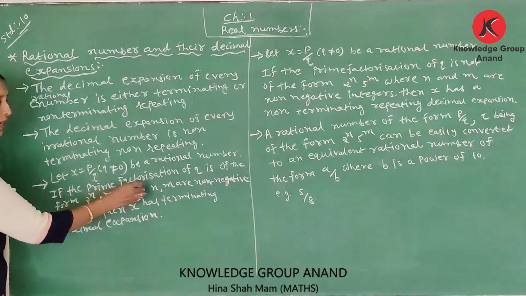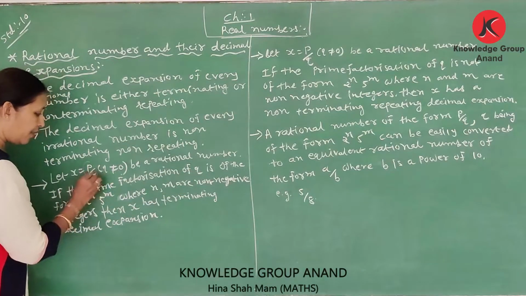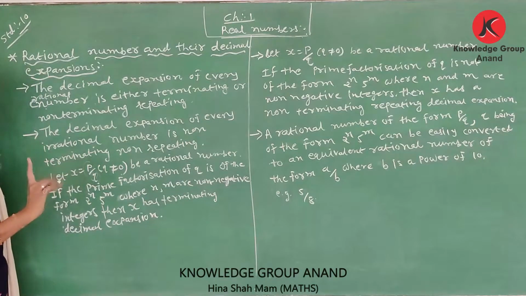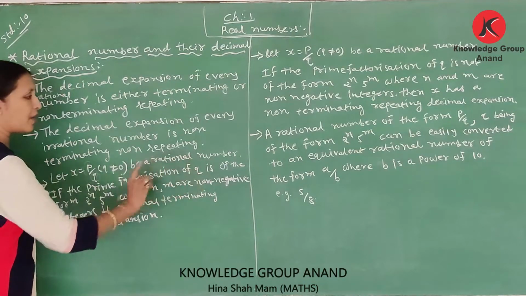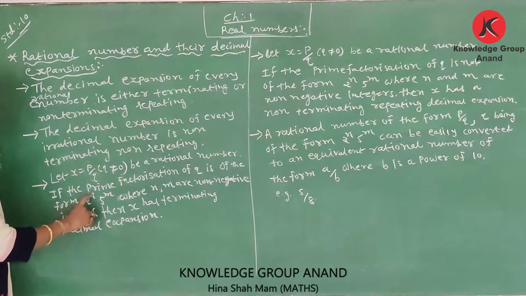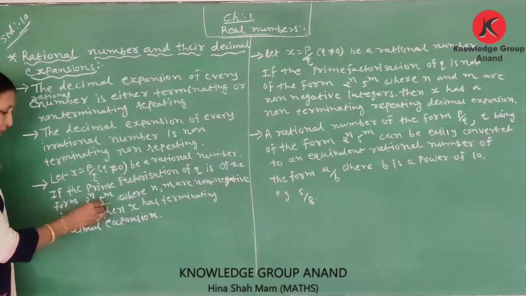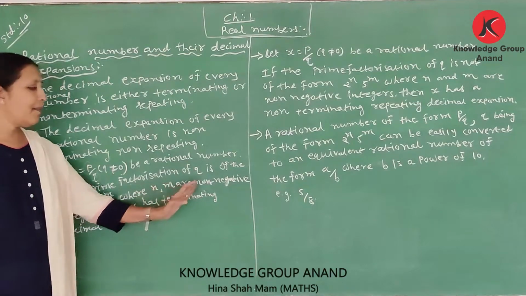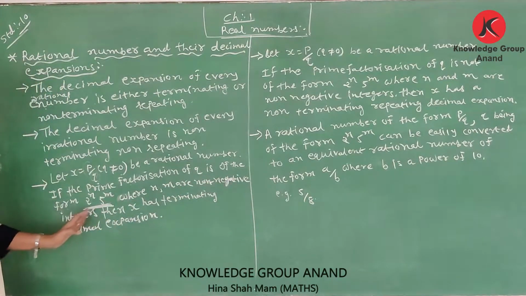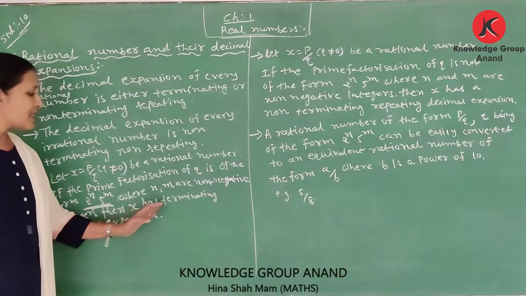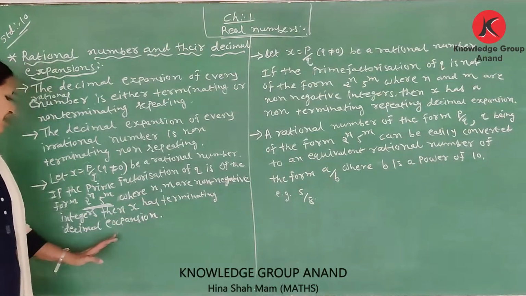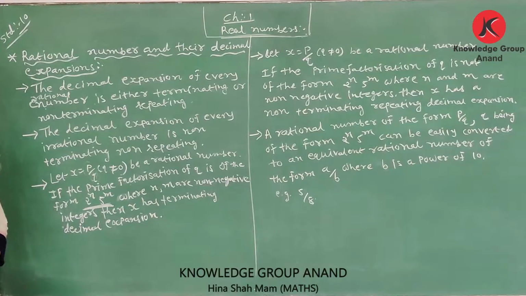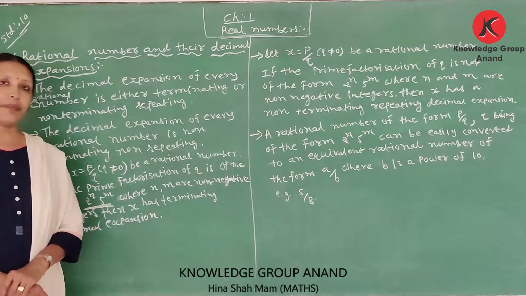If the prime factorization of q is in the form of 2 raised to n, 5 raised to m, where n and m are non-negative integers, then x has a terminating decimal expansion.